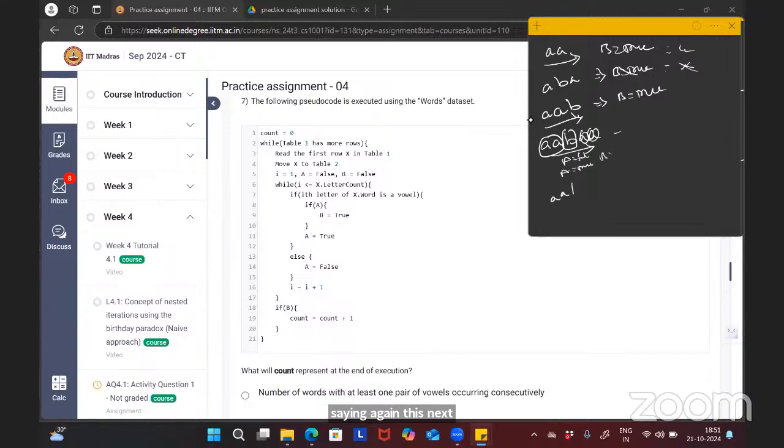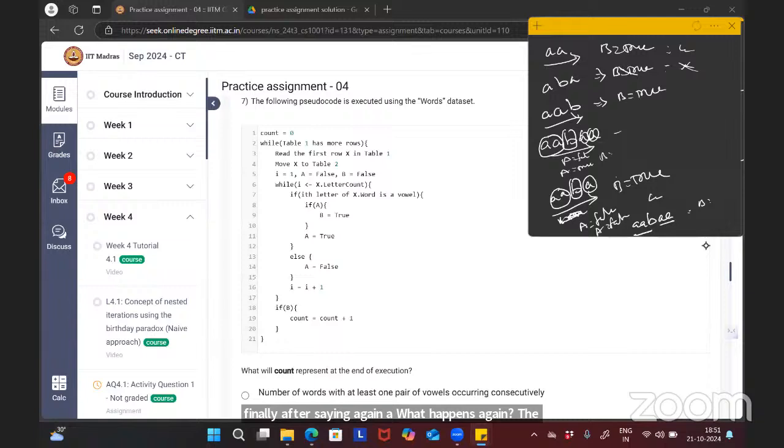So what happens if we have B, only BA? After seeing the first B, B will become true. After seeing the small b, A will be made false. After seeing small a, A will be made false again, but the B value is true only. So this word also will be counted finally. After seeing A again, the B value will remain true only. So this word also will be counted.